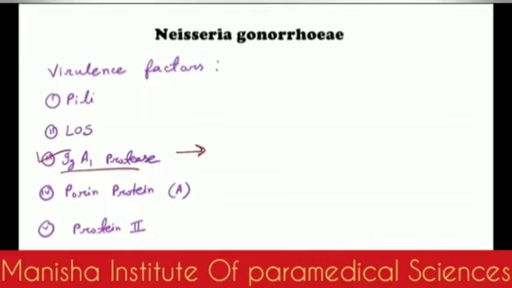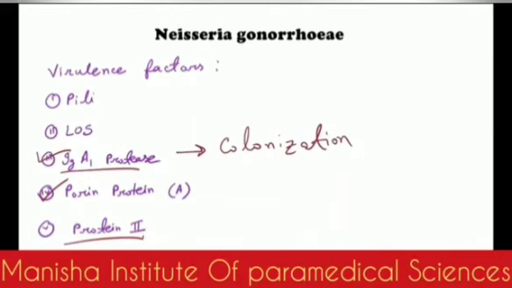As we know, there are IgA antibodies in the mucosa and all the secretions of the body. So if any bacteria can break that IgA antibody, it can cause very easy colonization in that host. The fourth one is the pore protein. Pore protein actually inhibits the fusion of phagosome and lysosome. This is a very important thing during the pathogenesis of Neisseria gonorrhoeae. And the fifth one is the protein 2. It also helps in the attachment of Neisseria to the mucosal cells.